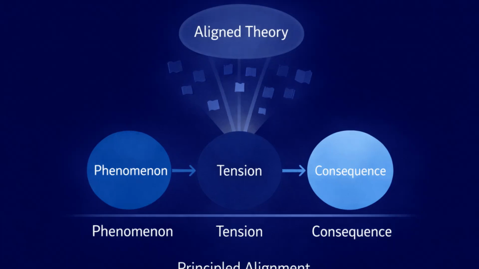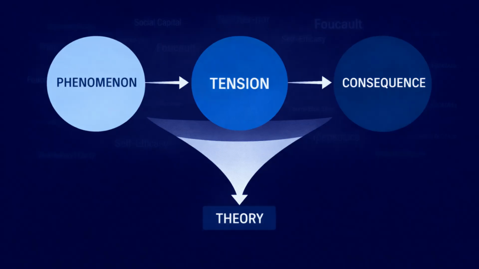Phenomenon, tension, and consequence narrow the field of theoretical possibilities. It shifts theory selection from preference to principled alignment. The question becomes what theory helps make sense of the structural tension at the center of the problem. When theory is selected through this process, coherence extends across chapters. The theoretical framework anchors interpretation, supports methodological decisions, and strengthens analytic defensibility. Theory selected by preference creates fragmentation. Theory selected through phenomenon, tension, and consequence creates disciplined alignment.